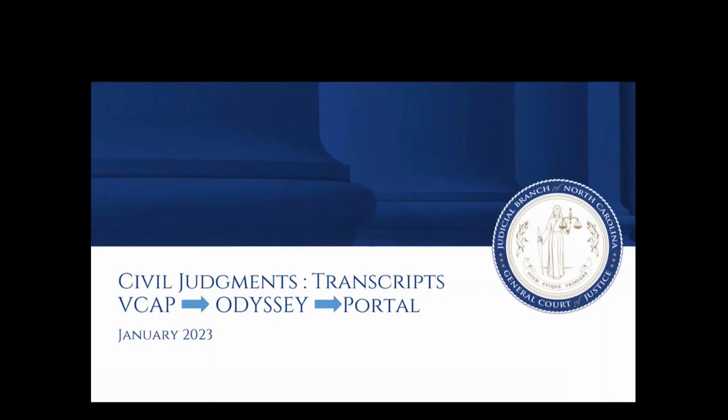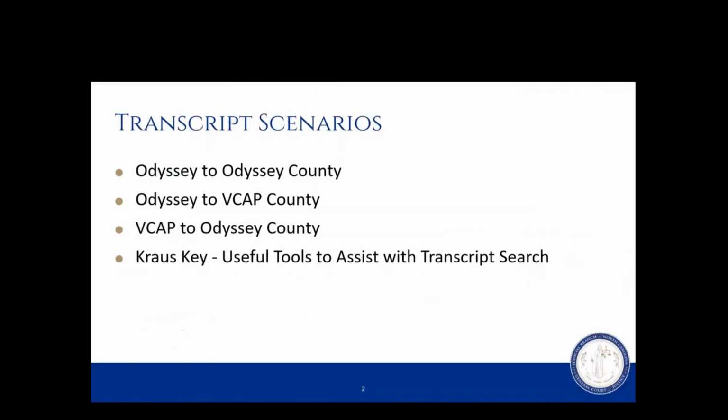So to kick things off, we're first going to discuss the different transcript scenarios that will come about as North Carolina transitions from VCAP into Odyssey. First, we'll look at Odyssey County to Odyssey County transcripts. These are just simply two counties that are both live in Odyssey that are sending a transcript back and forth. Next, we'll view Odyssey County to VCAP County transcripts. This is simply a county that's live in Odyssey, and they are transcribing a judgment to a VCAP county.